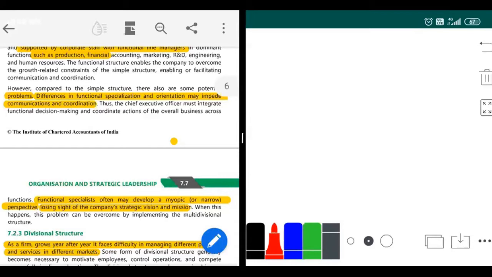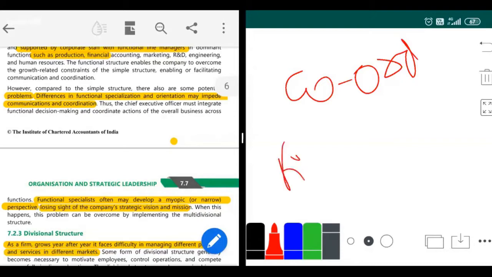So yeah, problems. What problems might be there? Differences in functional specialization and orientation might impede communication and coordination. What they are trying to say here is that there might be coordination problems, because we have each functional unit. Suppose we have 3 units: a finance unit, a marketing unit, and then a sales or purchase unit. There will be a coordination problem between these three units.